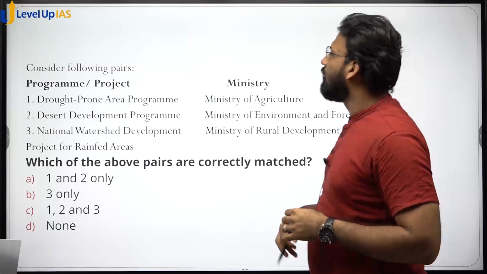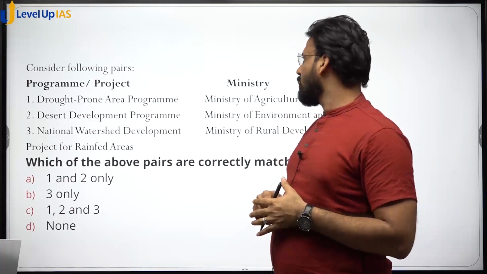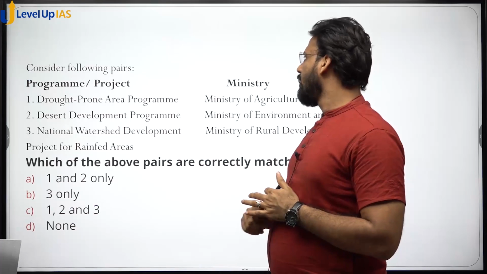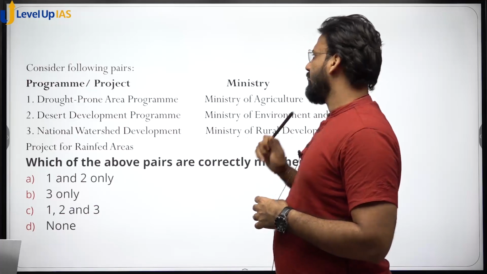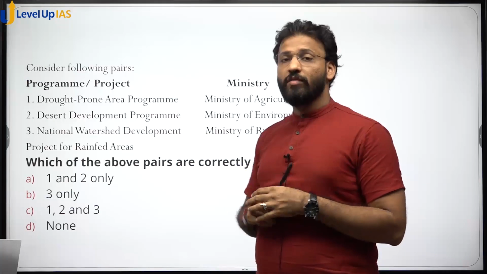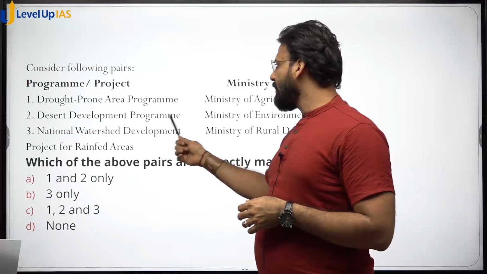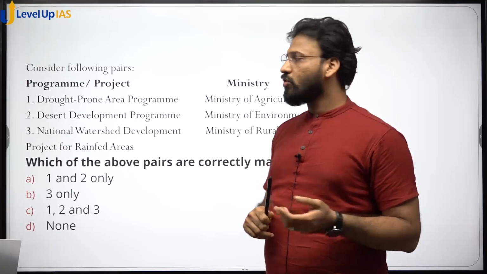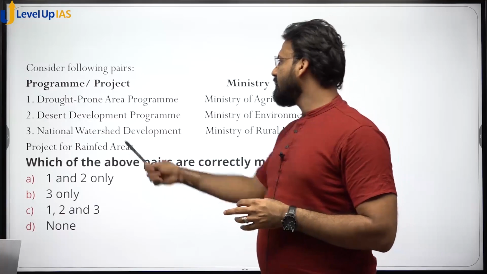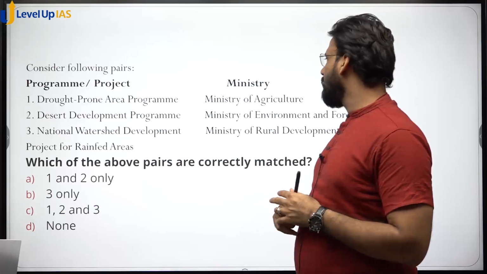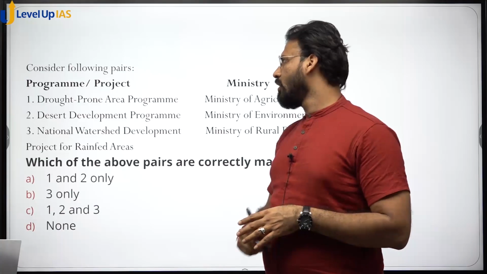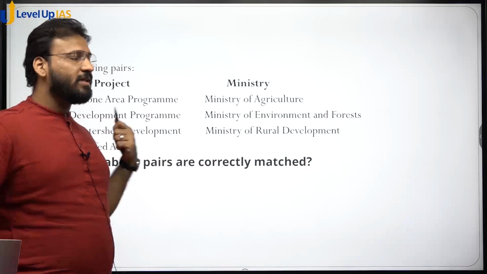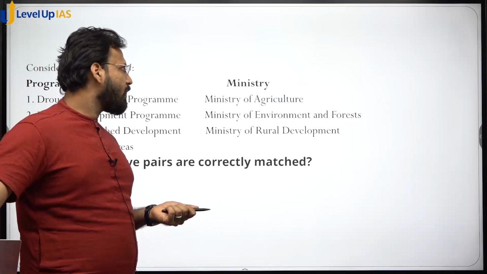Next question. Consider the following programs or project and its ministry. Which of the following pairs are correctly matched? Drought prone area program, Ministry of Agriculture. No, this is Ministry of Rural Development. Desert development program, Ministry of Environment and Forest. No, this is also Ministry of Rural Development. National Watershed Development Program, Ministry of Rural Development. No, this is Ministry of Agriculture. So answer is D. You should know the programs and the ministry. So scheme documents, very important. Factual question.